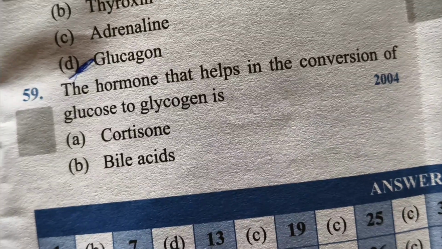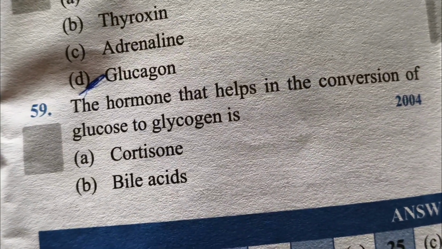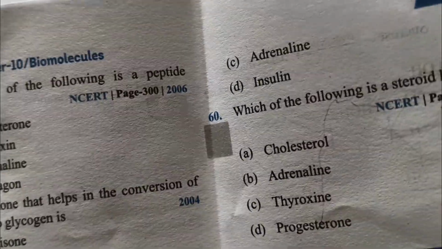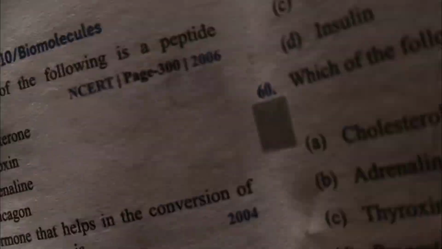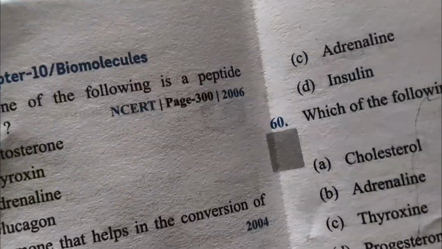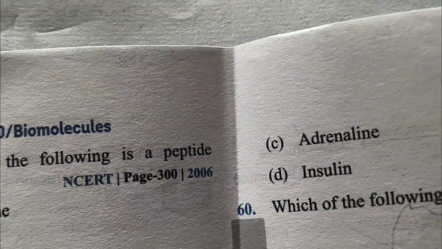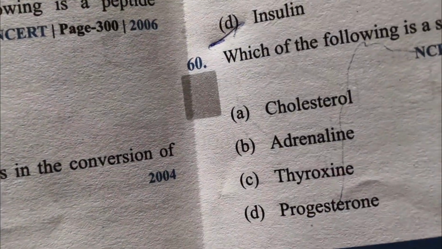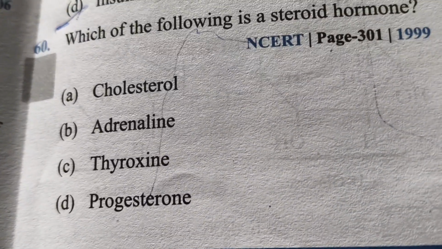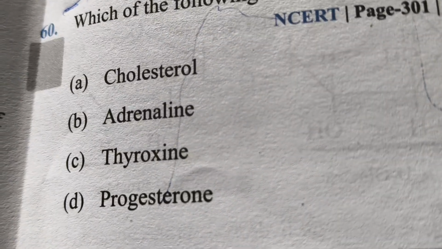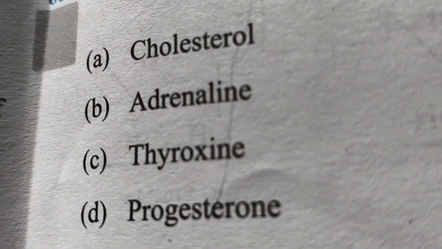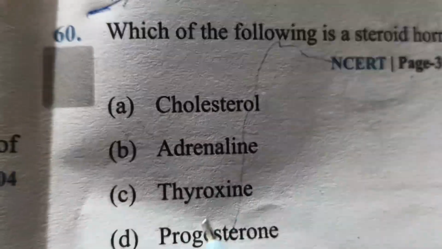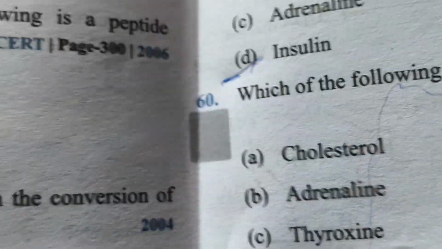59 চলে আসি. The hormone that helps in the conversion of glucose to glycogen is cortisone, bile acid, adrenaline, insulin. So answer is D, right, insulin. Number 60 তে which of the following is a steroid hormone? Cholesterol, adrenaline, thyroxine, progesterone. So progesterone, answer is D.